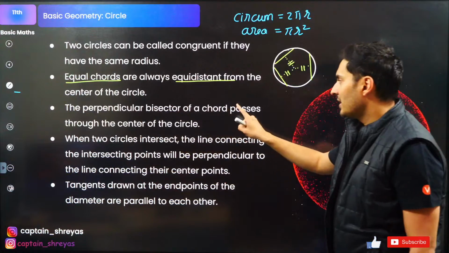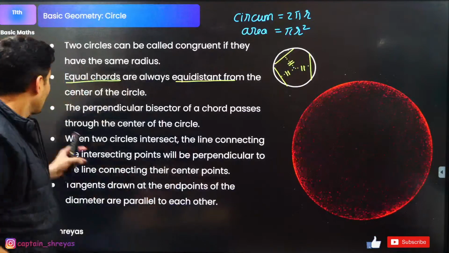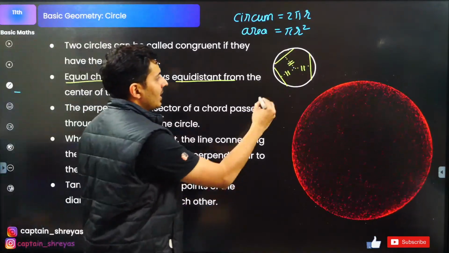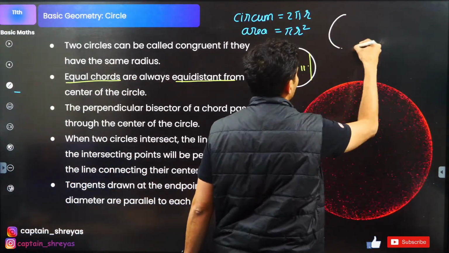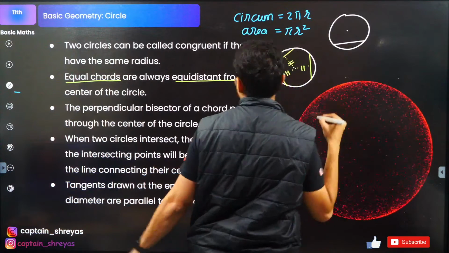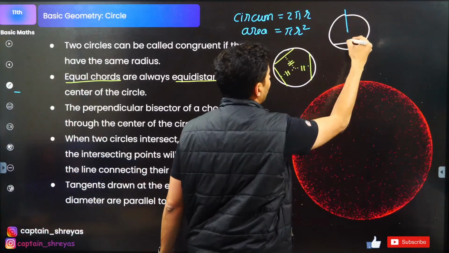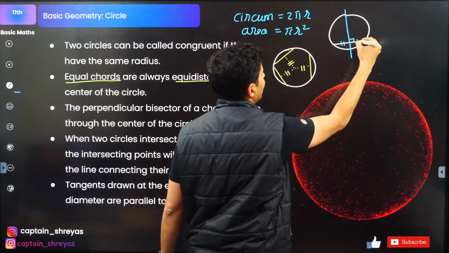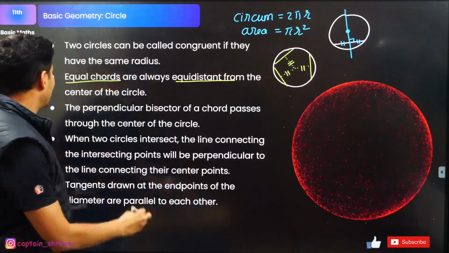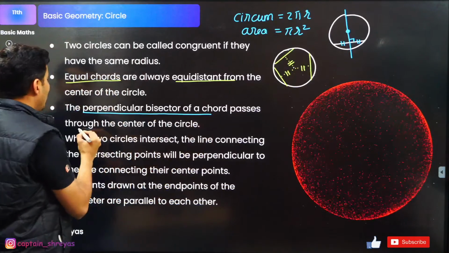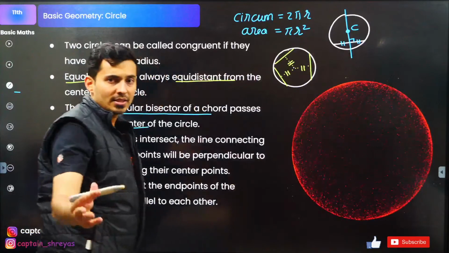The perpendicular bisector of a chord passes through the center of the circle. Makes sense, guys. Like if I think of again, let me just draw a circle over here. This is a chord, this is the center. If I draw a perpendicular bisector, this will be the perpendicular bisector. This is perpendicular and it is bisecting it. It will pass through the center. So that is the meaning of this. This is your center of the circle, which is correct.